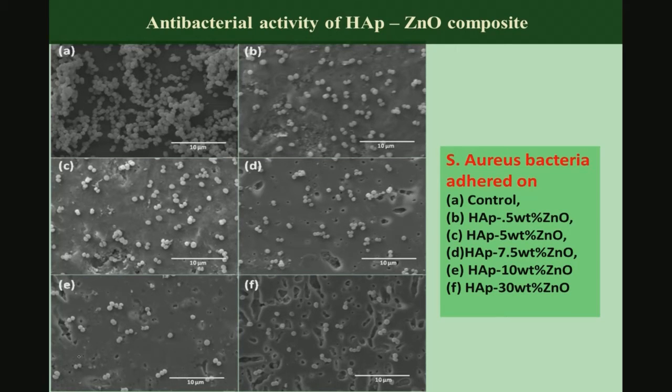In this context, we have also done this, since this is from our published results, essentially the work of Naresh Saha at IIT Kanpur, when I was at IIT Kanpur. We have used Staphylococcus aureus bacteria in addition to E. coli bacteria, and Staphylococcus, as expected from the morphology, is spherical shaped, and as you see, as you increase the zinc oxide content, certainly less and less number of bacteria is seen on the SEM image.